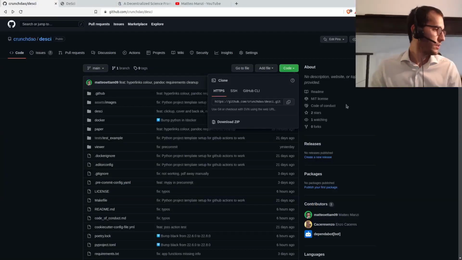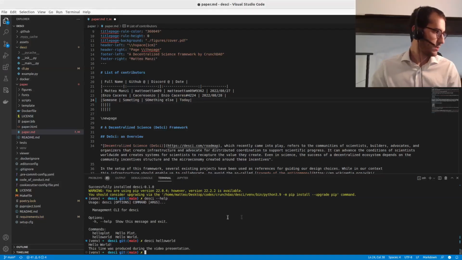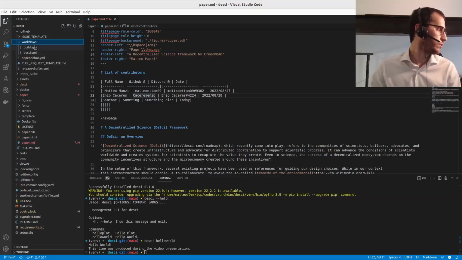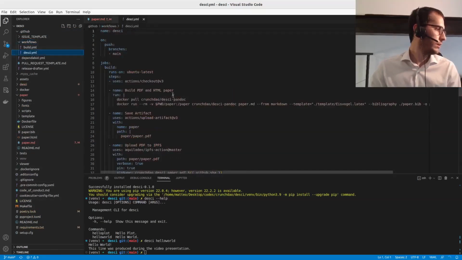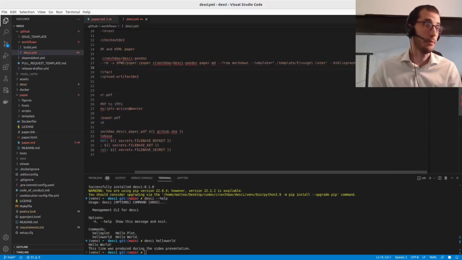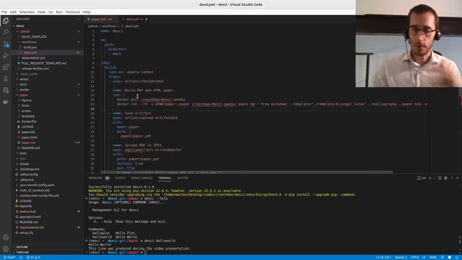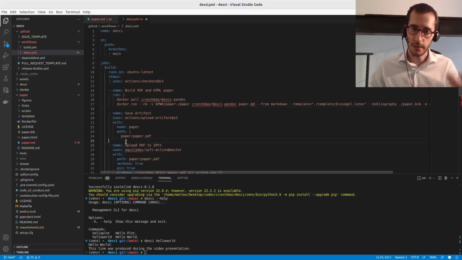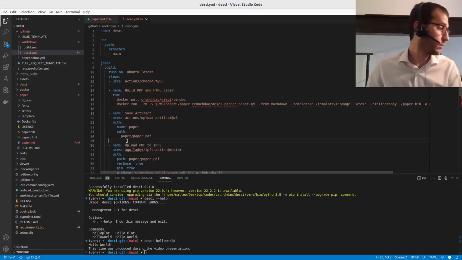But since we have associated this repository with our website, and given the GitHub actions we've written, we have a Docker image producing our paper in PDF, and potentially we can have multiple formats. The power of this is that we can include even animations in our communication.